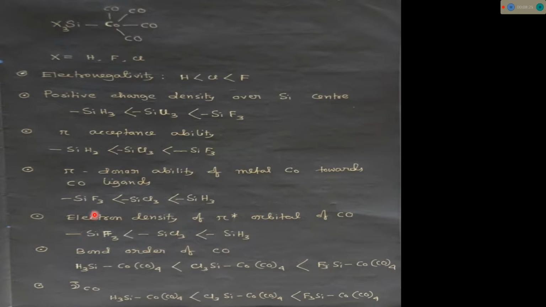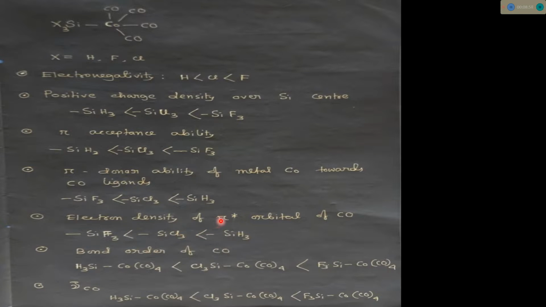Now we can interpret from these observations the electron density of the pi star orbital of CO. For SiF3, since the cobalt metal center donates less amount of electron towards the pi star orbital of the CO ligand, we can say the electron density of the pi star orbital of CO ligand will be in the order.